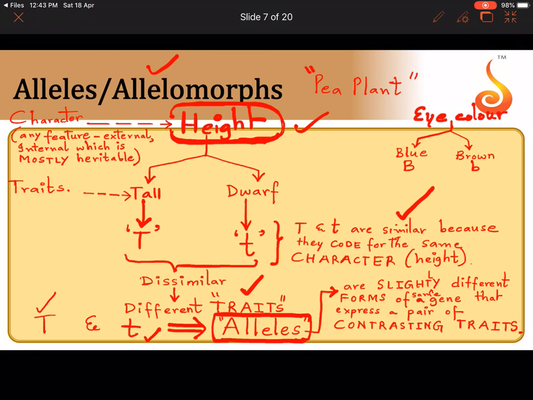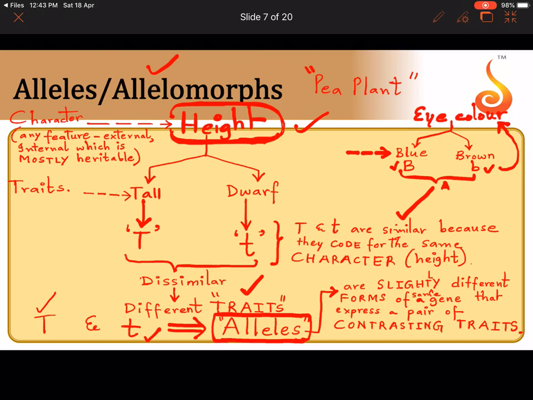Okay, now you answer my question. How are capital B and small b related? Because they both control the same character. How are they not entirely similar? Because they both control contrasting pair of traits. So when you have two genes like this which control the same character but contrasting pair of traits, we call these two genes as what?